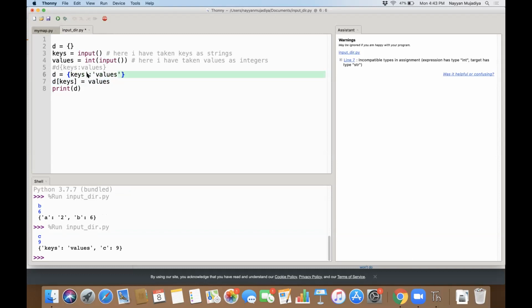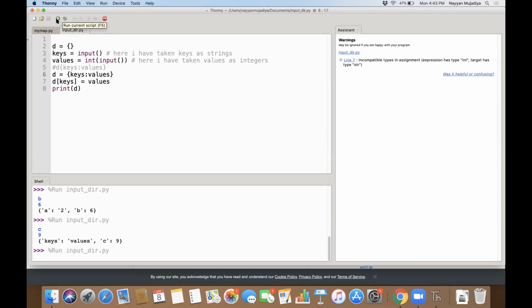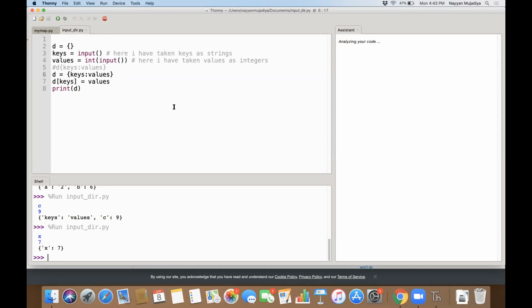What is around here? Yeah, I get it. It's because it's a variable. You can't put a variable itself in a dictionary. That is what you're saying, right? Yes. Okay, then from now on you have to write the thing like this: d, square brackets, keys, square brackets closed, equal to values. I will have to write it like that from now on.